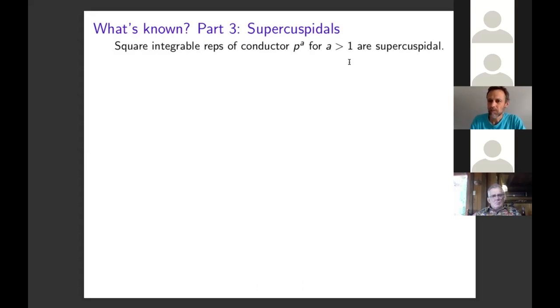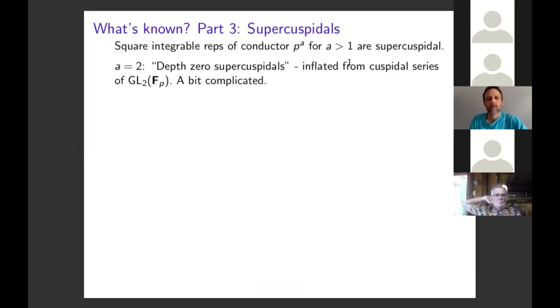So these are much more difficult to understand, but they have some very nice properties, chief among which for this project is the fact that their matrix coefficients are compactly supported. So when A is 2, we're looking at the supercuspidal representations of conductor P squared. These are the depth 0 supercuspidal representations, in the sense of them having minimal conductor exponent. They're the simplest, but actually they're not the simplest to define and work with, because you have to understand the cuspidal series of GL_2(F_p), which is a little bit complicated.